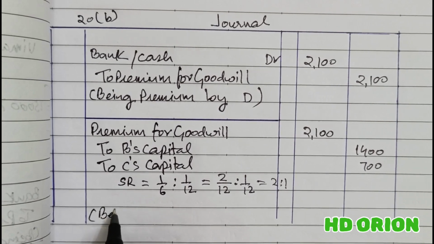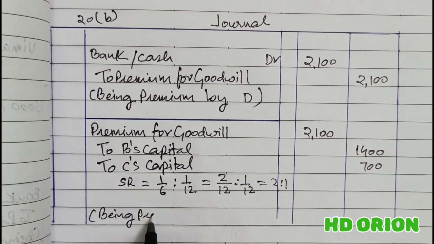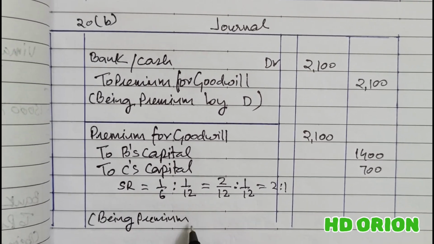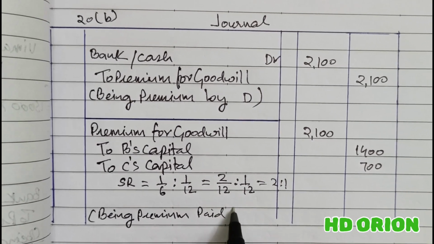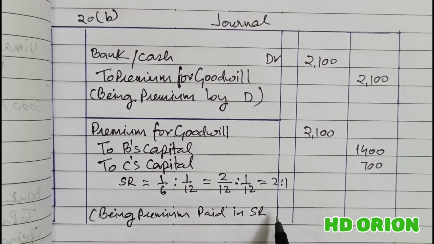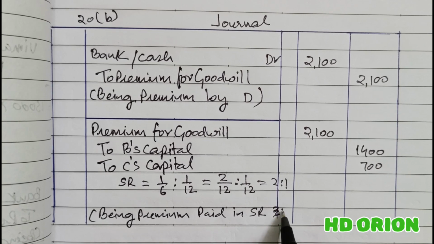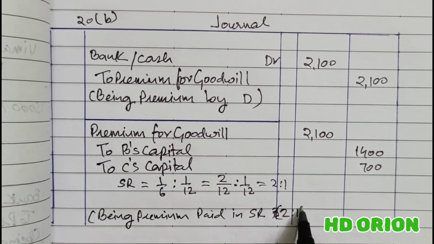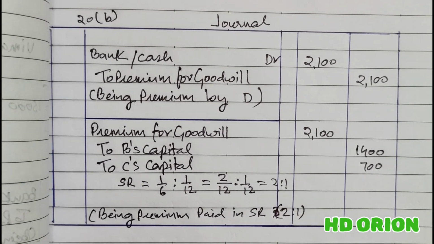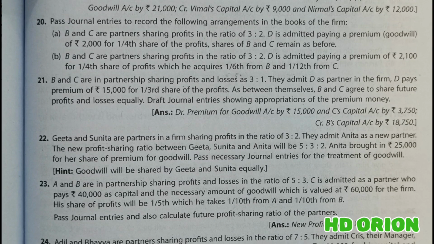Being goodwill paid in sacrificing ratio, which is 2:1. I hope you are getting the concept well. So question number 21.